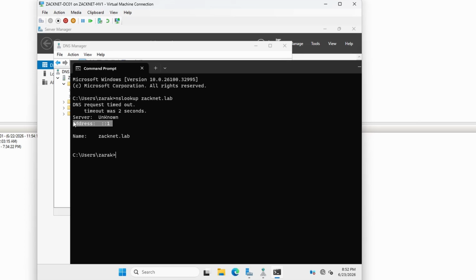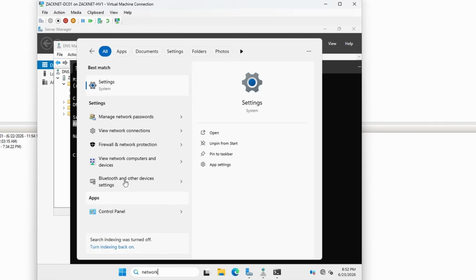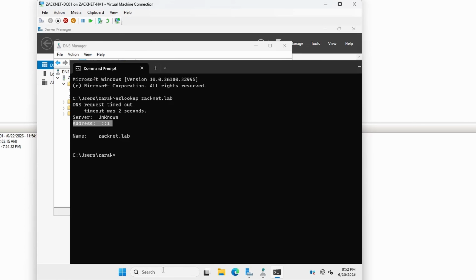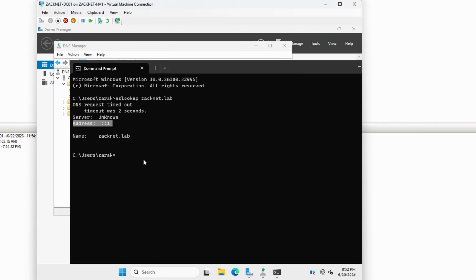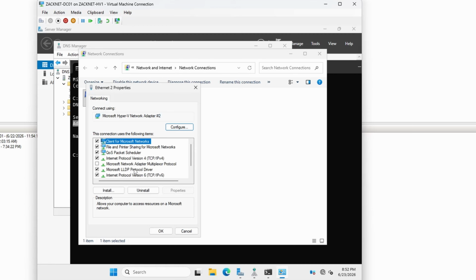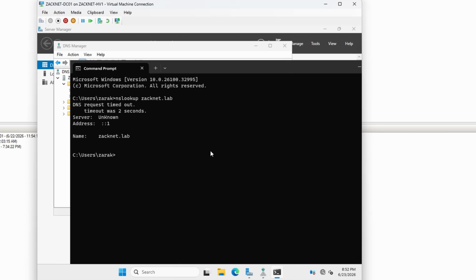Hint, hint, hint. It's because we have IPv6 enabled. So let's go to our network adapter, and then right click and go on Properties. And I want to disable IPv6. I'll hit OK. And now let's give that a shot. Boom. Looks like it's working now.